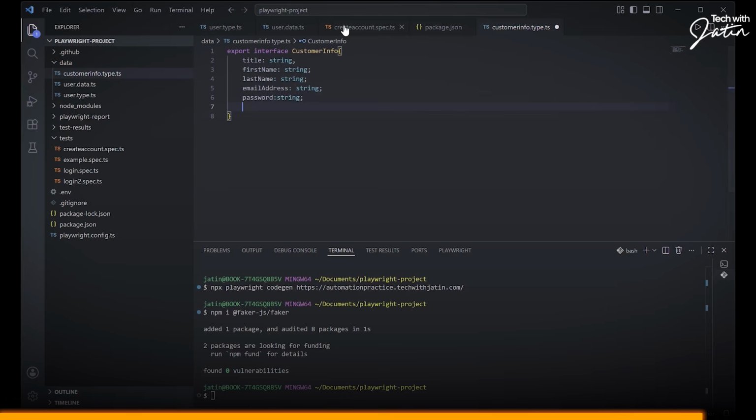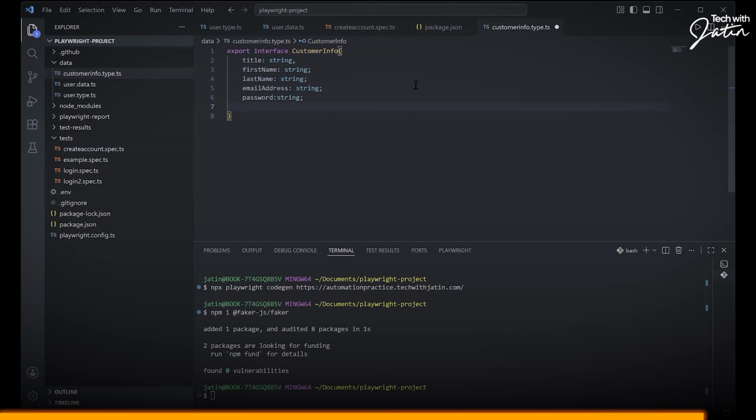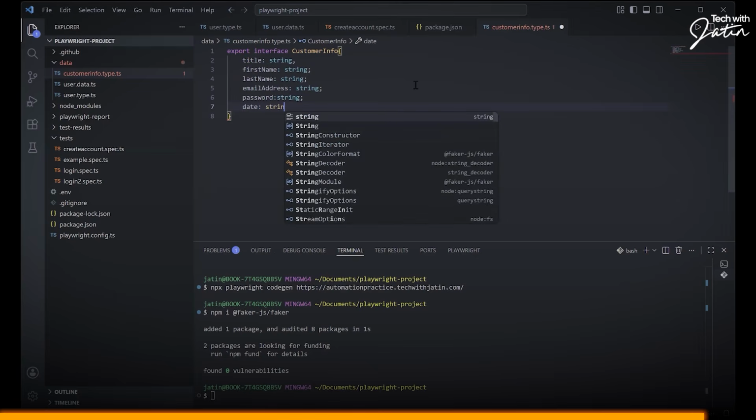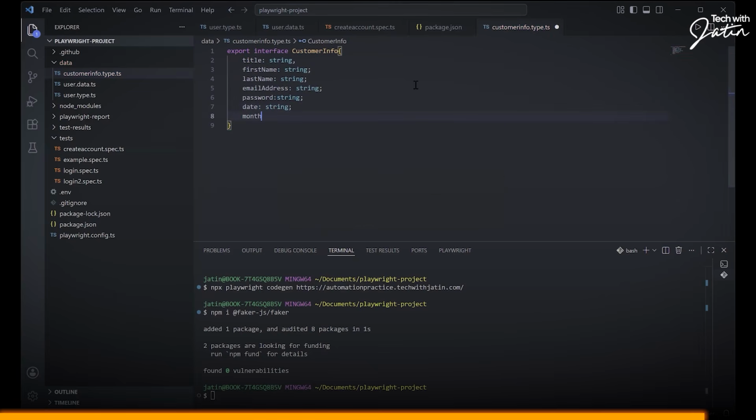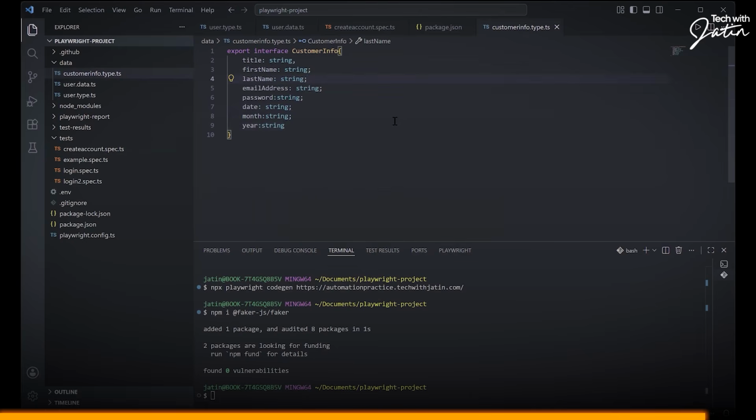If I look at this thing, 14/7, like 2015, these are still string values, right? So I'm still just going to put date, string, month, string, year, string. Congratulations, you created a type. We are going to have a customer info, and the customer info object is going to have all these fields.